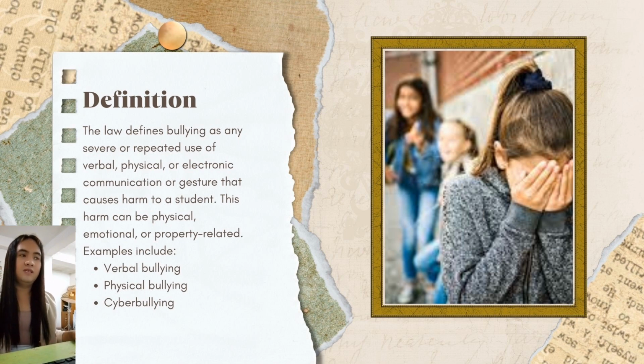Second one is physical bullying. It might be hitting, kicking, pushing, or any form of physical aggression. And last might be cyberbullying. Okay, in here, sending threatening or derogatory messages through social media, emails, or text messages.